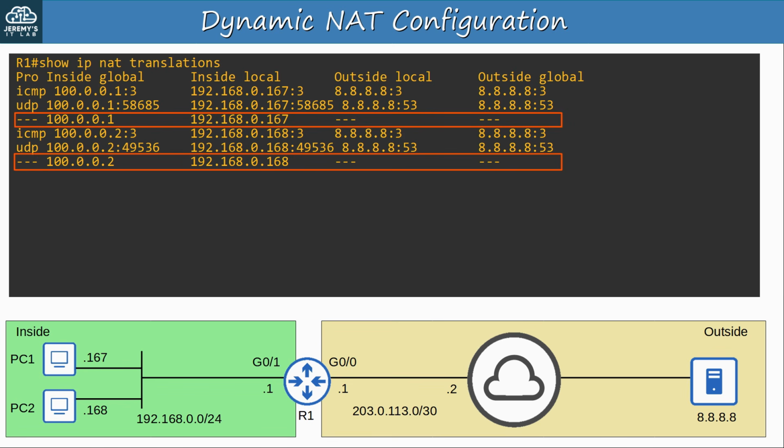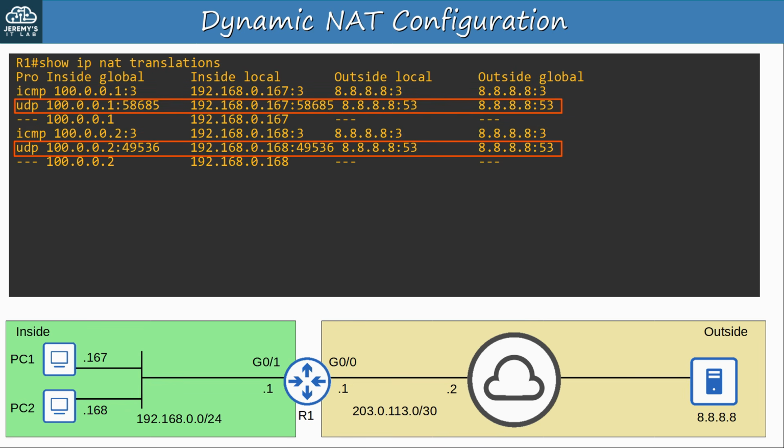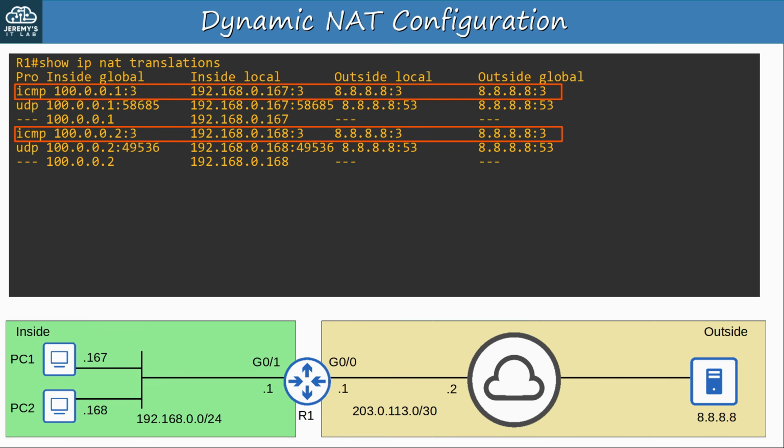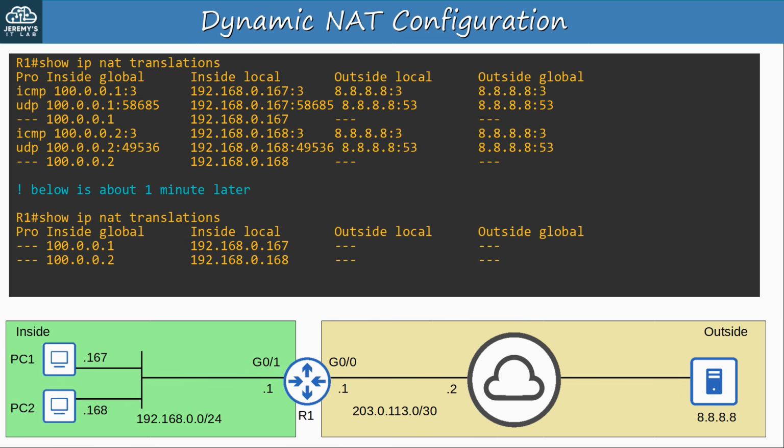And then when those mappings are actually used, when translations are made, separate entries like these UDP entries or these ICMP entries are made. Now, those UDP and ICMP entries will be cleared after about a minute, but the original dynamic mappings themselves have a default timeout value of 24 hours, and each time a translation is made, the timer resets.